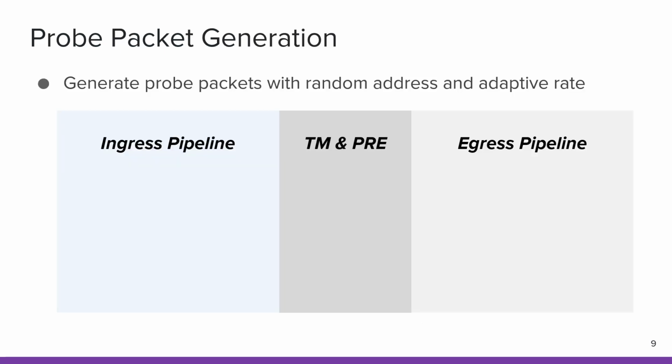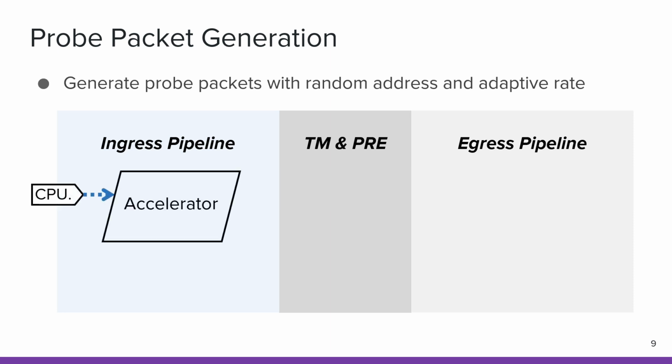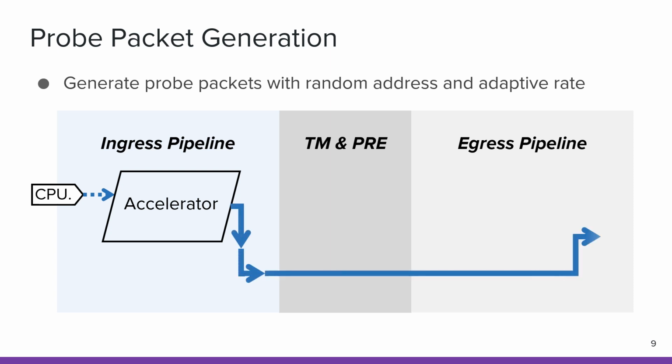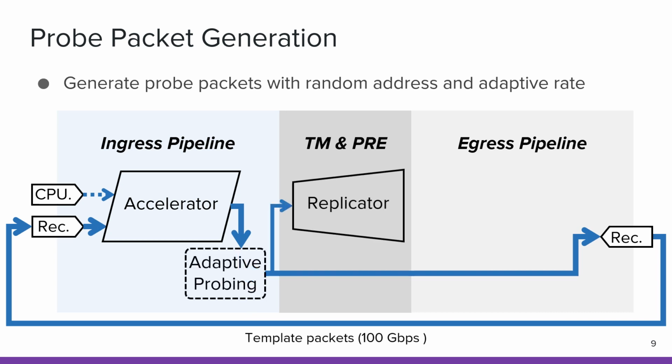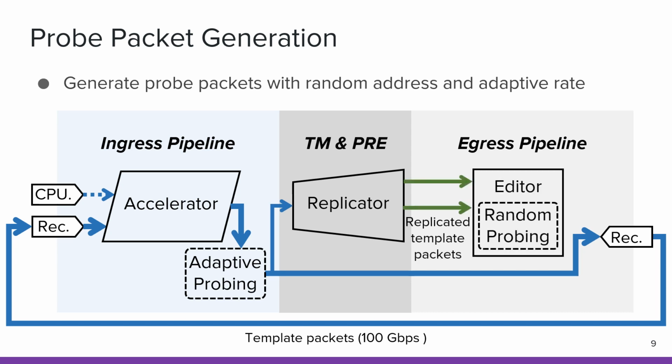Let's see the packet generation module first. The switch is designed to be a packet forwarding device, not a packet generation device. So we leverage a template-based mechanism to generate high-speed probe packets. First, the switch CPU prepares a set of template packets and injects them into the switching ASICs. Then, the accelerator keeps looping these packets in the switch pipeline to achieve 100 Gbps. Some of the template packets will be sent to the replicator, which replicates the template packets into several switch ports. Finally, the editor modifies the headers of replicated template packets into desired probe packets.